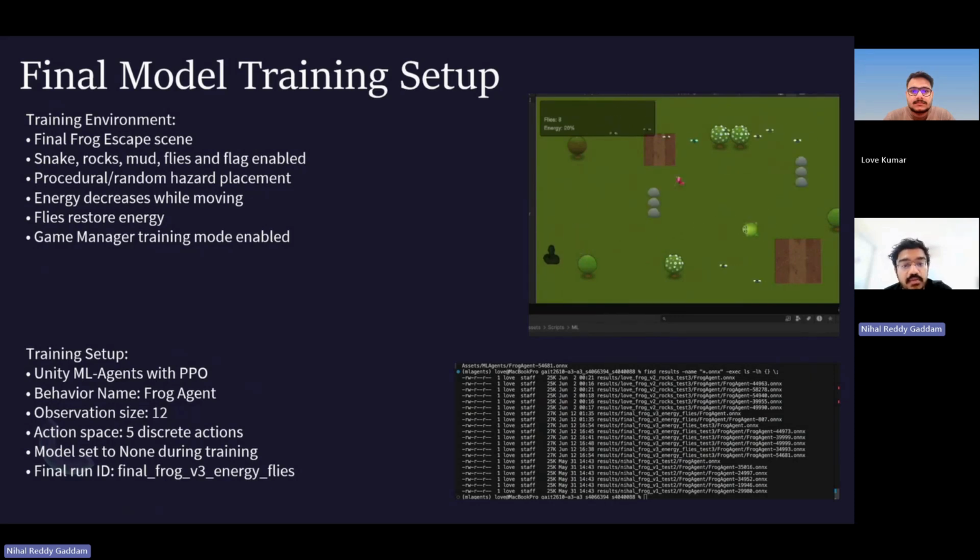In normal gameplay, the menu, win screen, or lose screen can pause the game. During ML training, that would interrupt learning. Training mode allowed the agent to continue episodes properly without the game UI stopping the process. The final run ID was final_frog_V3_energy_flies_test3. This gave us TensorBoard logs and exported checkpoints for the final model.